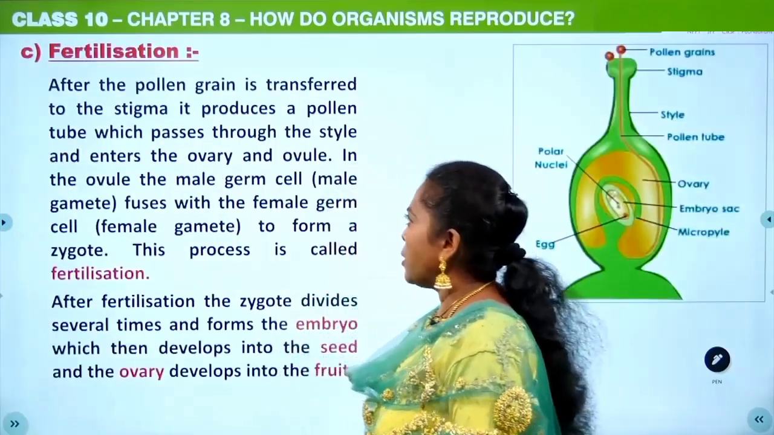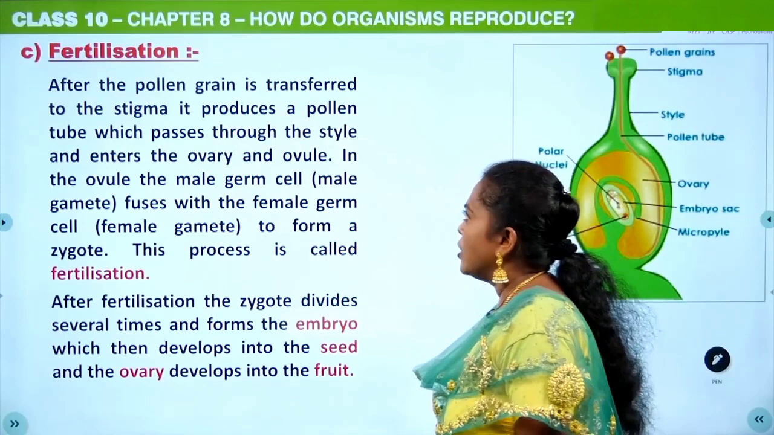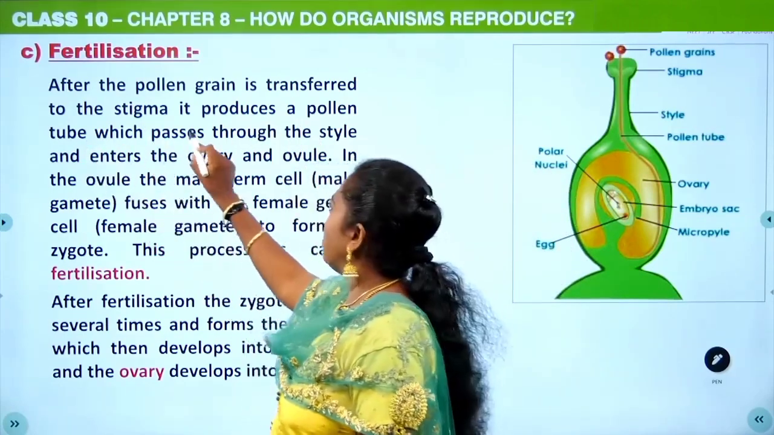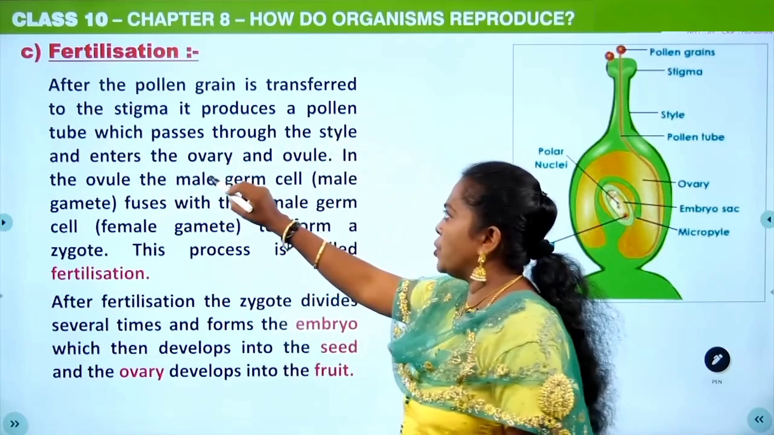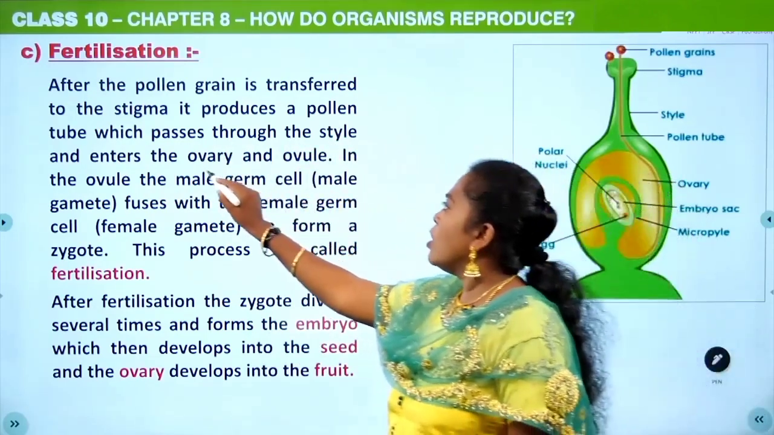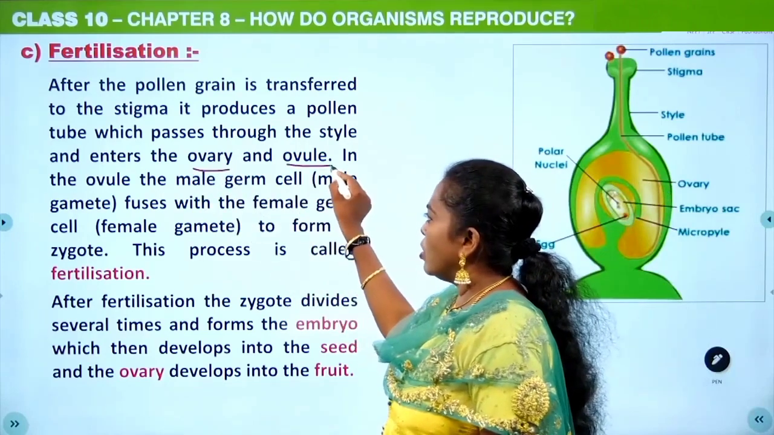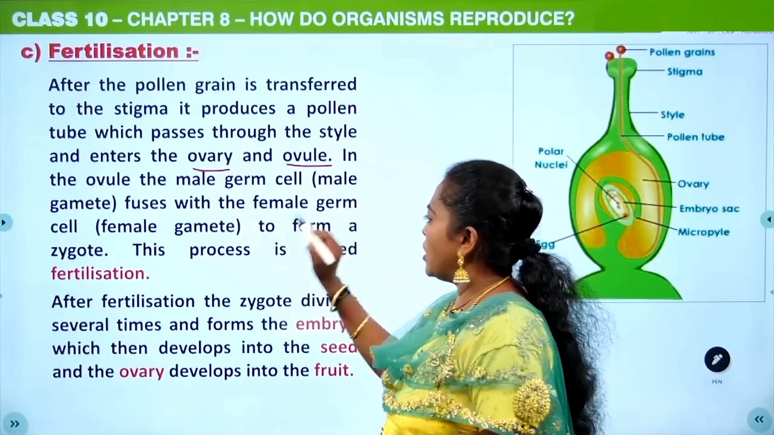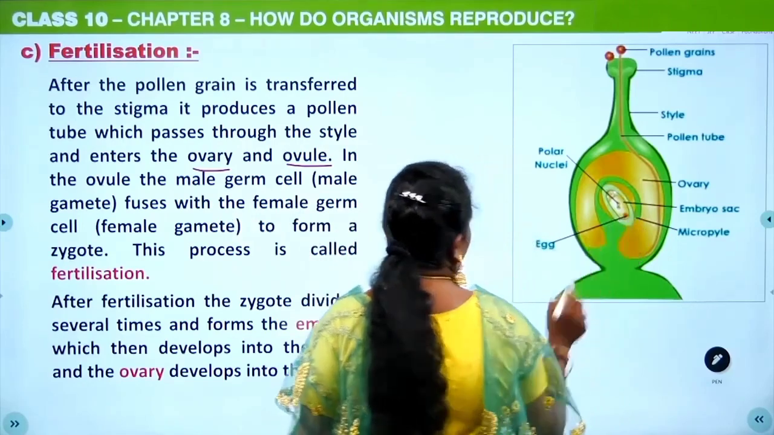Then the second step is fertilization. After the pollen grain is transferred to the stigma, it produces a pollen tube which passes through the style and enters the ovary and ovule. In the ovule, the male germ cell fuses with the female germ cell to produce a zygote.